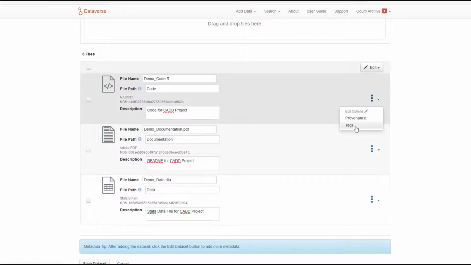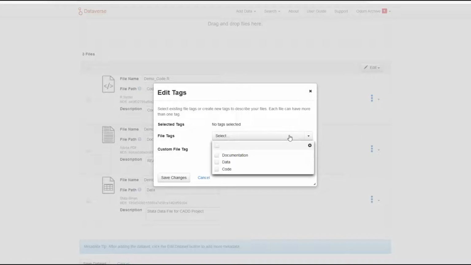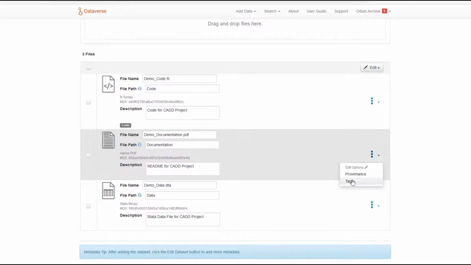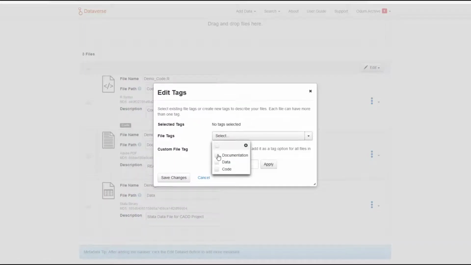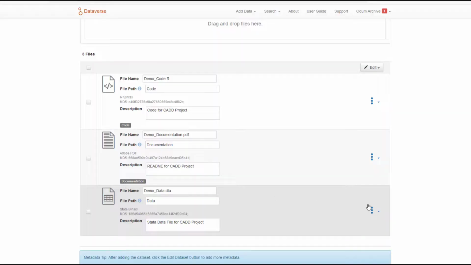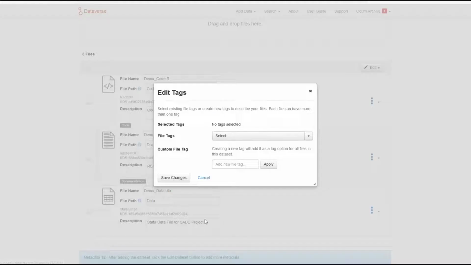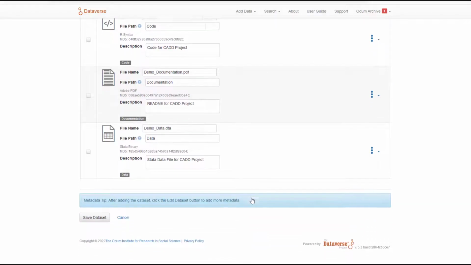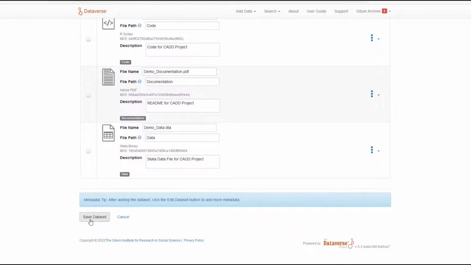Once you have entered that information, you can navigate to the far right and add tags, which will further describe each of your files. If you need to create a new tag, simply enter it under the custom file tag. Do this for every file and save your changes. Once you have done this, select Save Dataset.